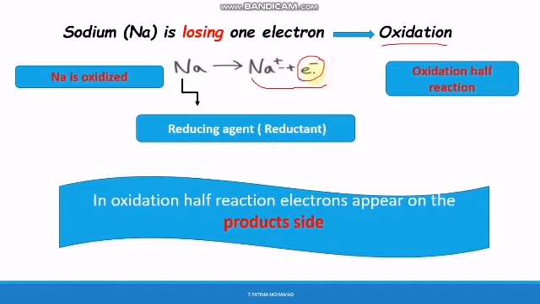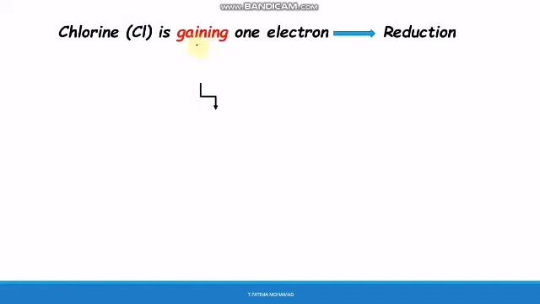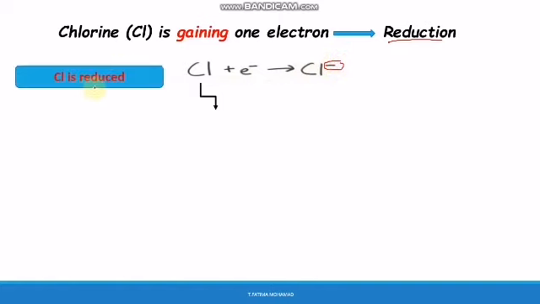Now Cl is gaining 1 electron, so what is it? Reduction. This is the equation: Cl plus 1 electron, it's gaining 1 electron, to become Cl minus. So Cl is reduced. Why reduced? Because it's performing reduction.